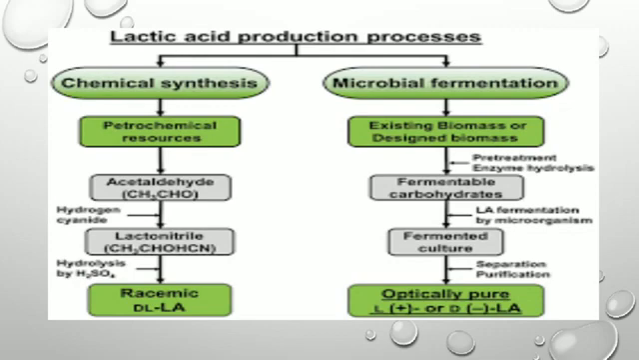And next one is the lactic acid production process. This process is divided into two types: chemical synthesis and microbial fermentation. Chemical synthesis we discuss first. Petrochemical resources form acetaldehyde, CH3CHO. Acetaldehyde forms lactonitrile. Under hydrolysis by H2SO4, it forms a racemic mixture of dextrolactic acid and levolactic acid. This is the chemical synthesis of lactic acid.